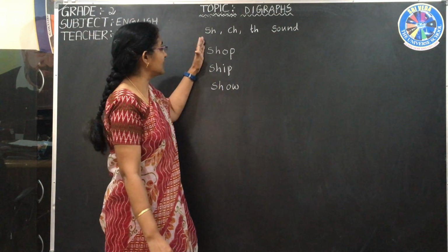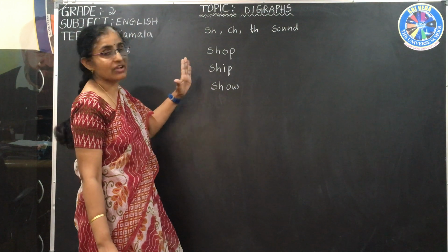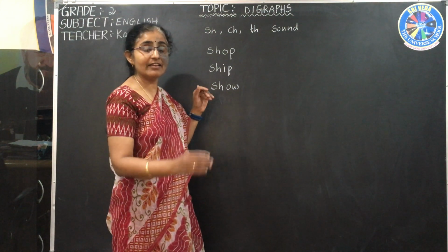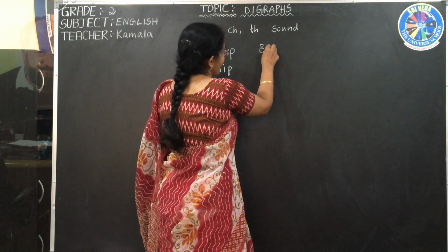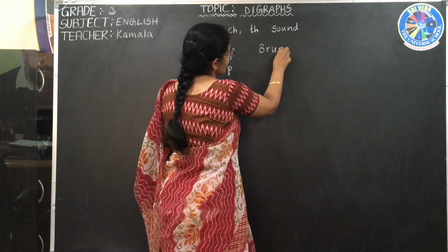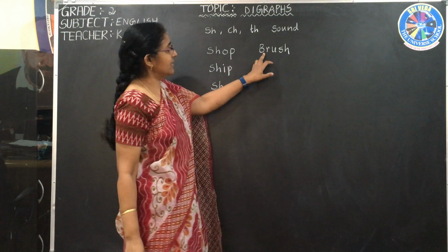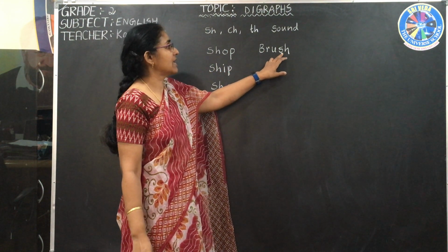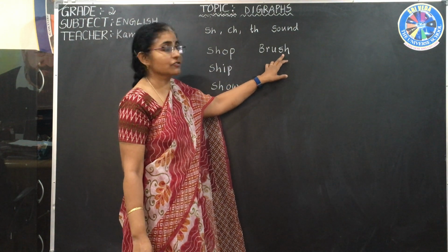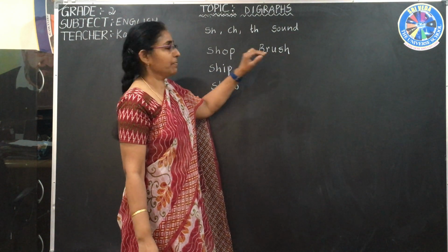Show. So this is the starting of SH. Now let us see words with SH at the ending. B R U S H. BRU is br. SH gives the sh sound here. So brush.